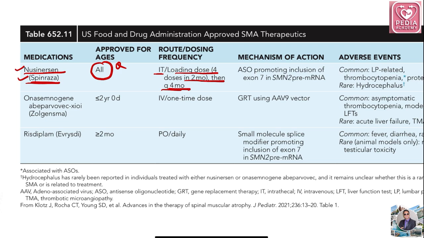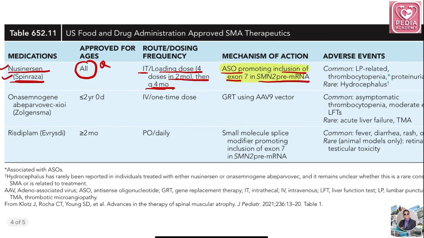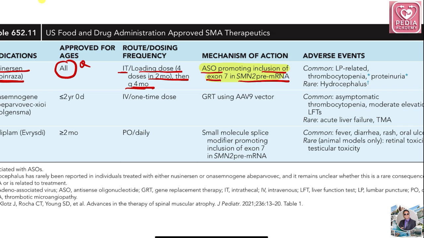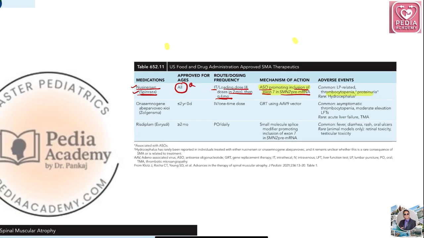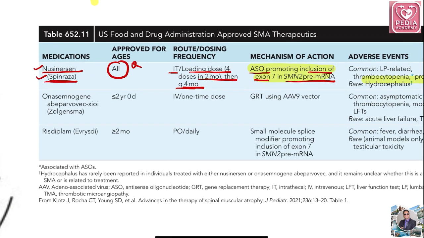So what is the mechanism of action? They'll ask this. It is an antisense oligonucleotide promoting inclusion of exon 7 in SMN2 pre-mRNA. So this whole thing is a statement being asked. It is promoting inclusion of exon 7, not exon 8, in SMN2 pre-mRNA. And for adverse effects, you can remember thrombocytopenia, proteinuria, and other things. This is ultra important.